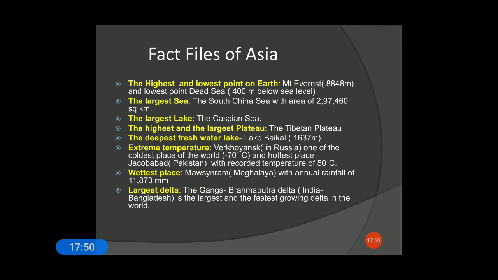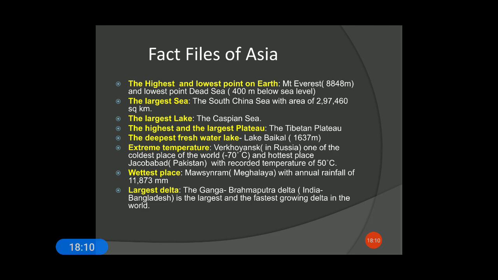Now coming to the wettest place, Mawsynram in Meghalaya, with an annual rainfall of 11,873 millimeters.